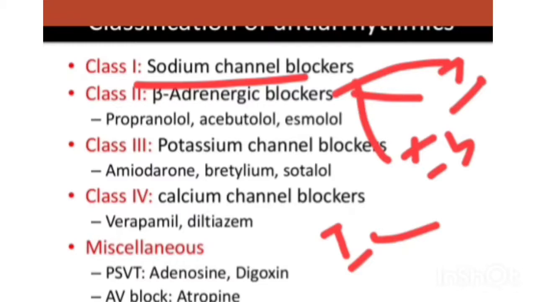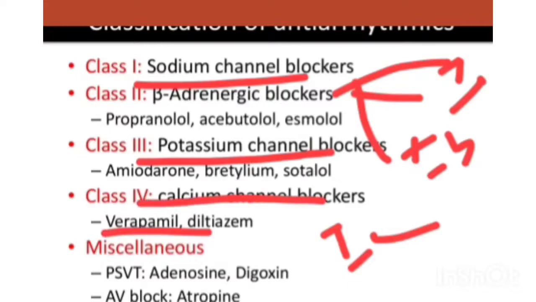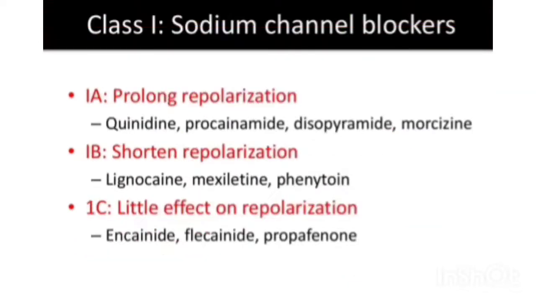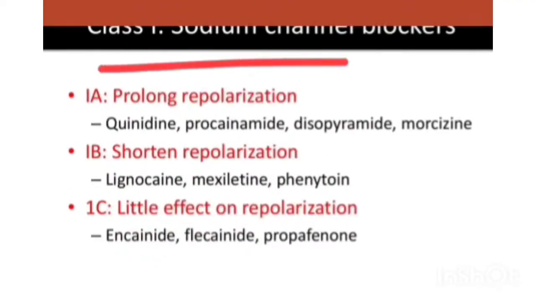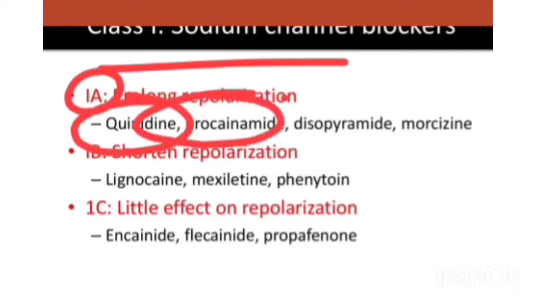And class 2 is the beta-adrenergic blockers, class 3 is the potassium channel blockers, and class 4 is the calcium channel blockers. We can describe them individually one by one. So remember, this one is the calcium channel blocker, and class 1A is related to quinidine, procainamide, and disopyramide.